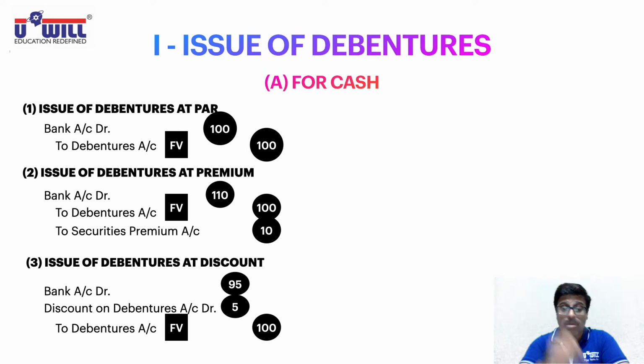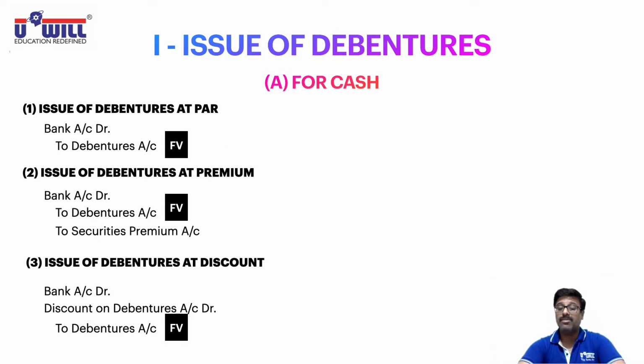Then you record premium or discount amount, and then you record bank amount. Use your common sense. Premium means what amount would you receive, including that. Discount means what amount would you receive, subtracting that. Okay, so mainly these entries you are supposed to remember for issue of debentures.